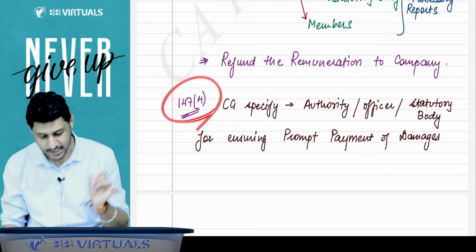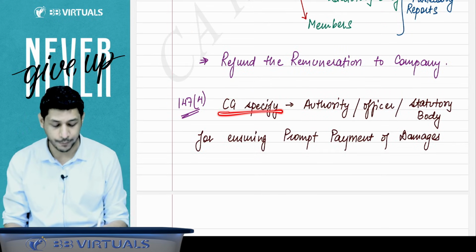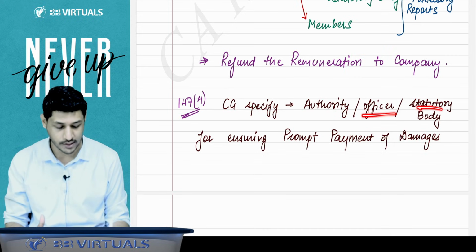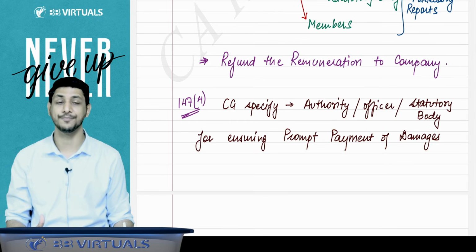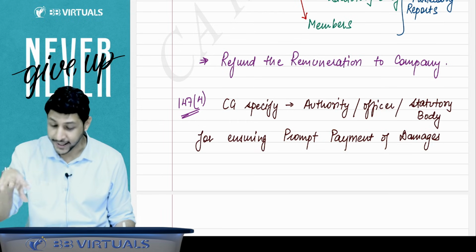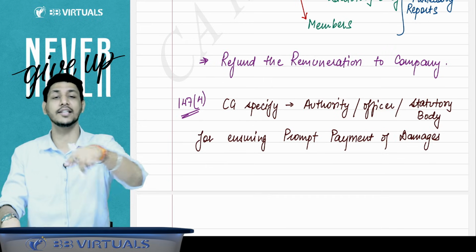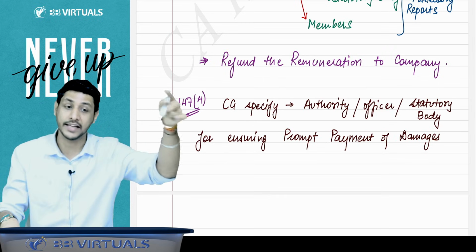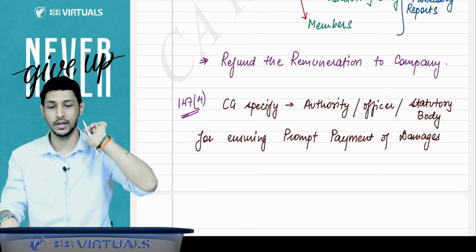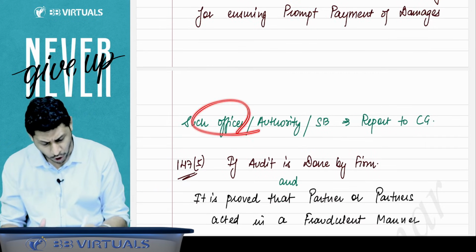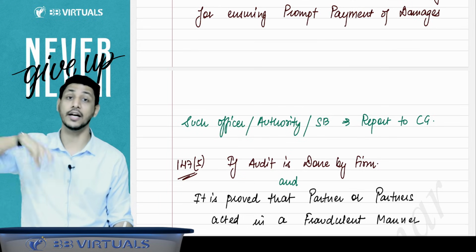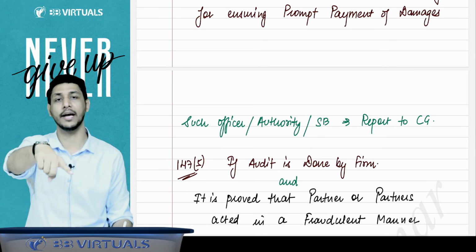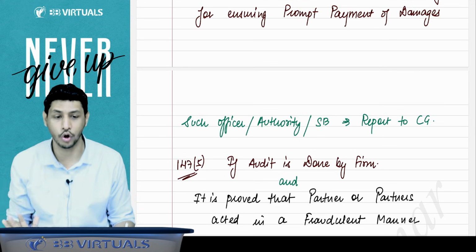Section 147 subsection 4 says that the central government will specify an authority, an officer or a statutory body for ensuring the prompt payment of damages. That authority has to ensure that the auditor who has done the default pays the damages to the person concerned. Got it, sir. Such officer, authority or statutory body will report to the CG after ensuring that the payment of the damages is made by the auditor to the person concerned.